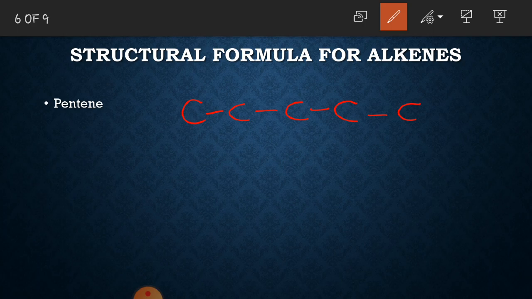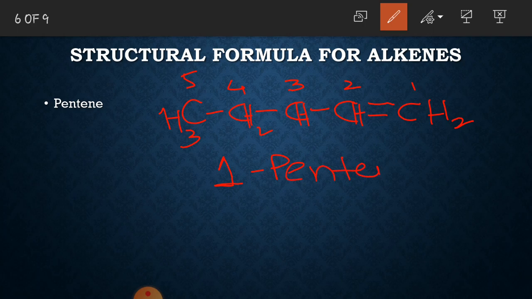Let's first start with the position of double bond at the terminal side. So then you will number these carbon atoms and complete the bonds of each carbon atom. Now if you name this compound, you will name it as 1-pentene, because here double bond is present between carbon 1 and carbon 2.